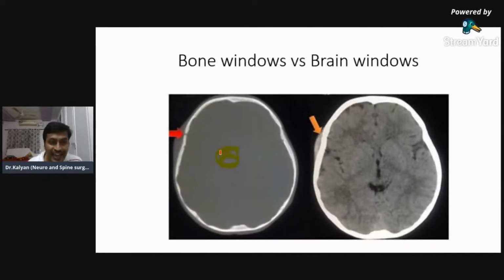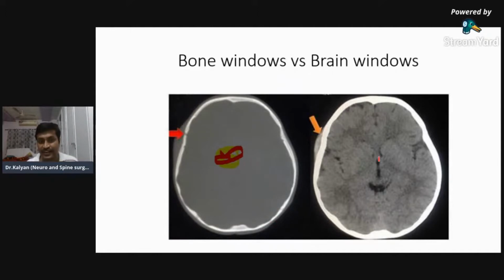Okay, this entire brain is uniformly seen as gray matter. You can't identify the structures of the brain. This window is highlighted, taken specifically to look for the bone. In this particular window, the bone is very clearly seen. So this is known as the bone window.